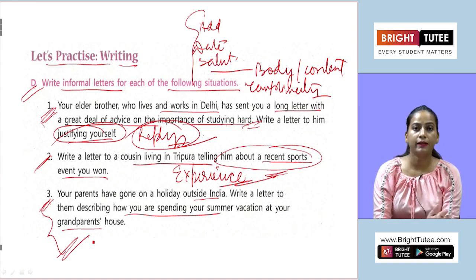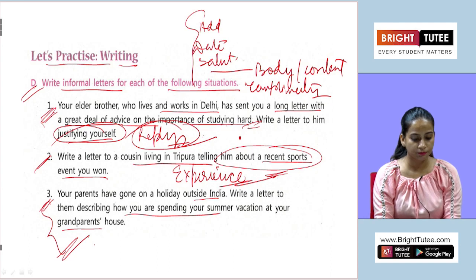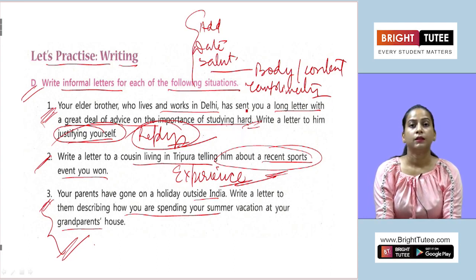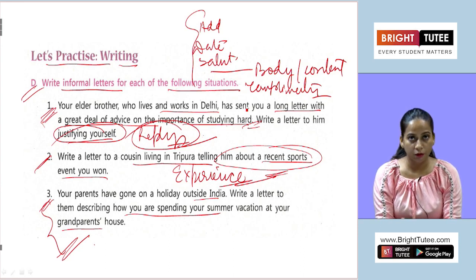Then finally at the end what will you mention? You will say that you don't need to worry about me, enjoy your vacations over there, do not forget to send me pictures of that particular place, whatever place your parents are in abroad, you can mention. Then yours loving son, you will mention your name.